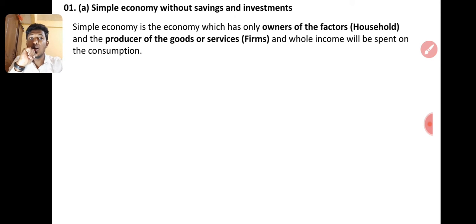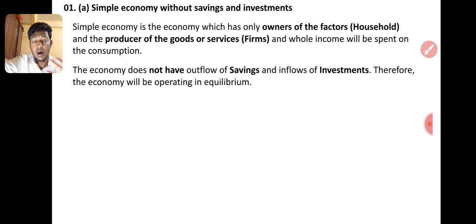Simple economy is the economy where households are the owners of the factors. If I own the land, I will give that land. If I am working in the firm, I am the owner of the factor. So capital, labor, land, raw material, the 4 factors. Owners of the factors and the producer of the good: I will give my factors to produce the goods, and all income will be spent on consumption. Whatever I receive as factor income will be spent as consumption expense.